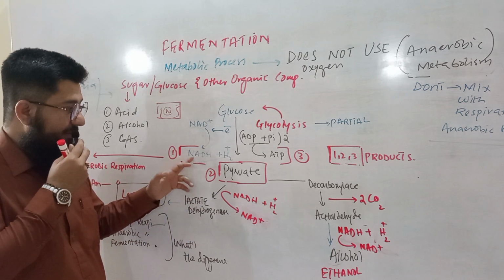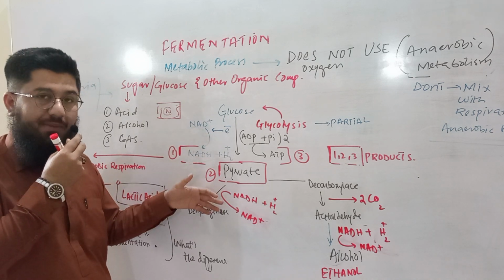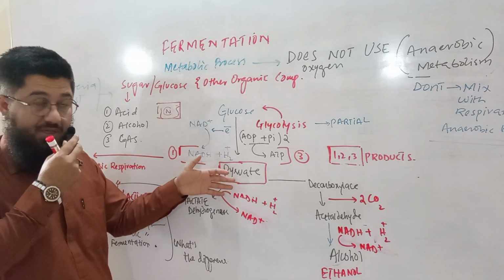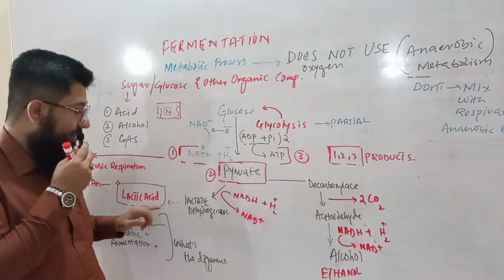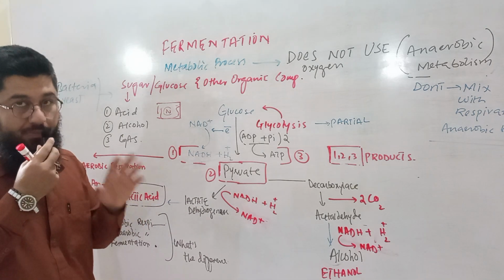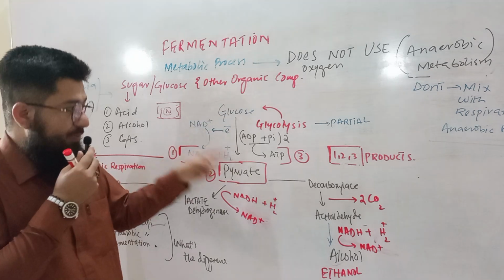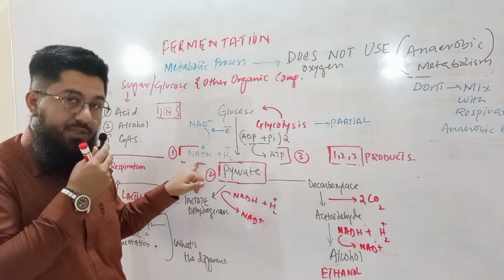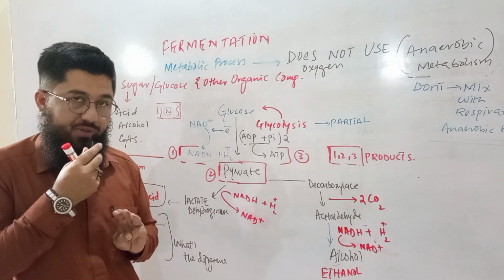So this is the point. If NADH gives its electrons to the pyruvate in the very beginning step of the metabolic process, this will be called fermentation. And if the product is lactic acid, this will be called lactic acid fermentation. I hope this is clear now. Now, if glycolysis takes place, NADH plus H2, pyruvate, and ATP are produced. These three things are produced.